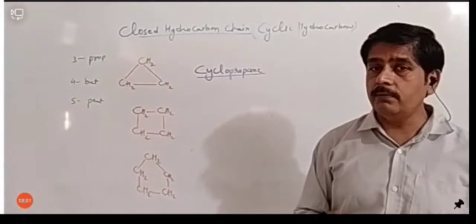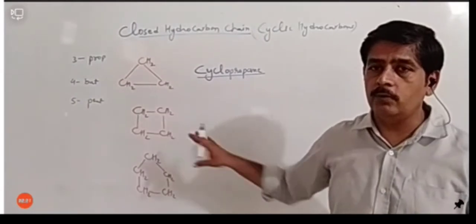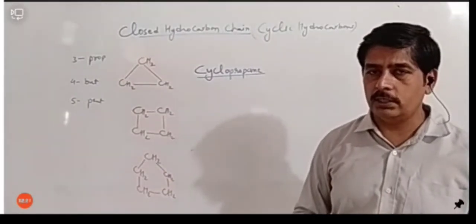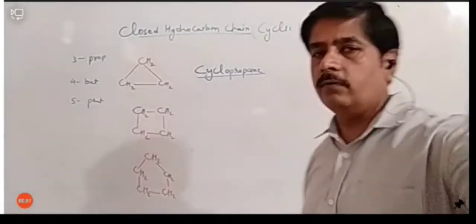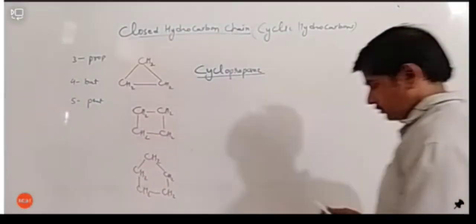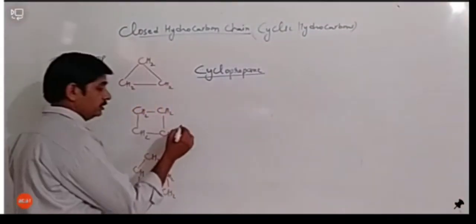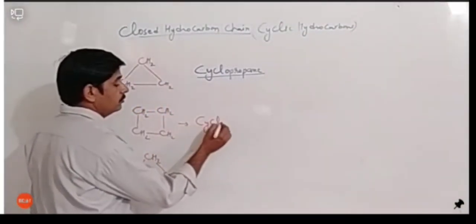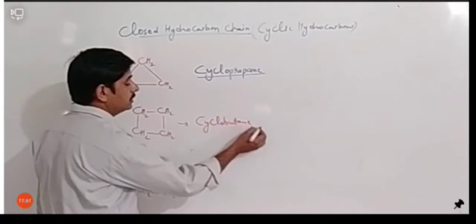So can anybody tell me the name of the next compound? क्या होना चाहिए? Very good, great. Yeah, correct. It is cyclobutane.